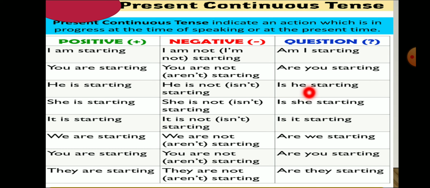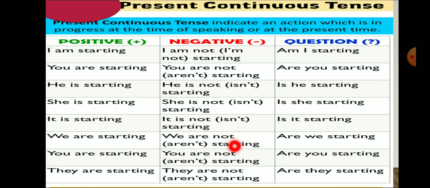She is starting. She is not starting, means she isn't starting. Is she starting? It is starting. It is not starting, means it isn't starting. Is it starting? We are starting.